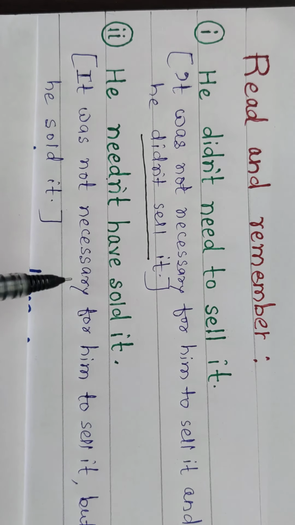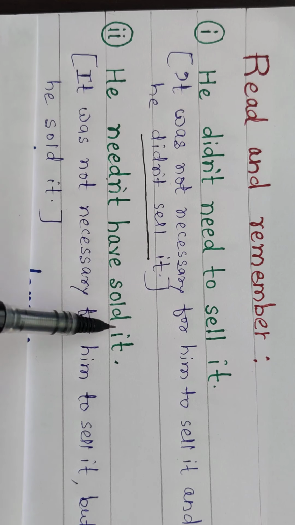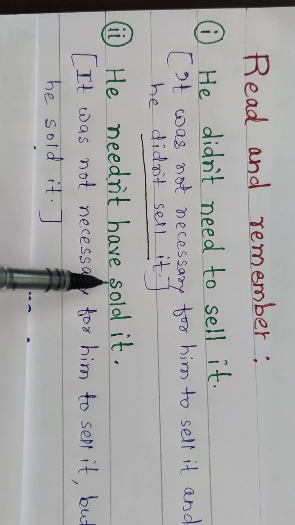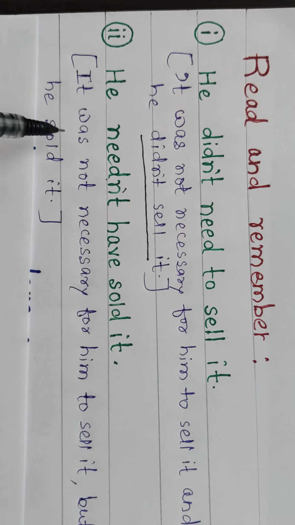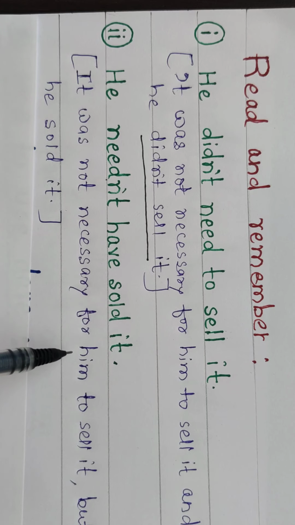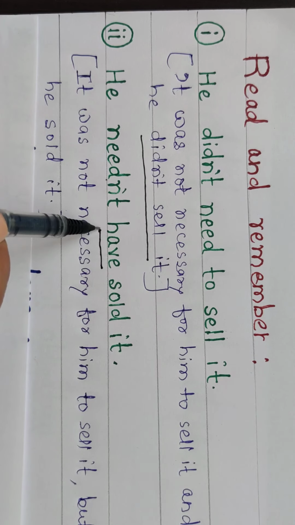And second sentence, he needn't have sold it. What is the difference between these two sentences? It was not necessary for him to sell it, but he sold it, because here have is used.